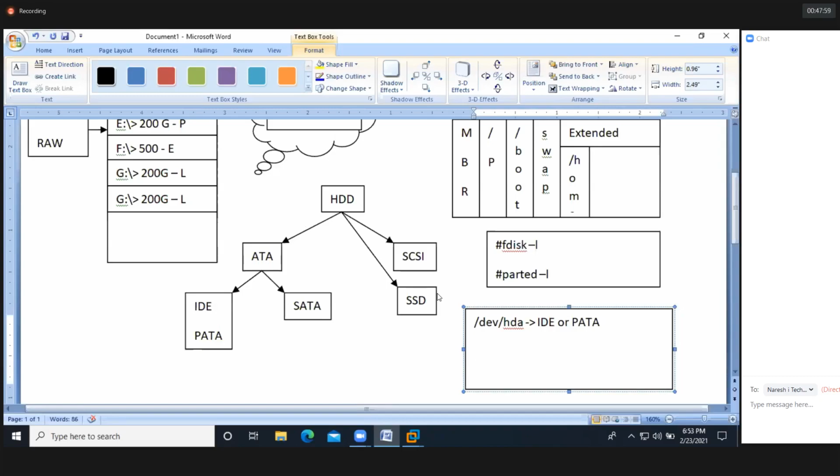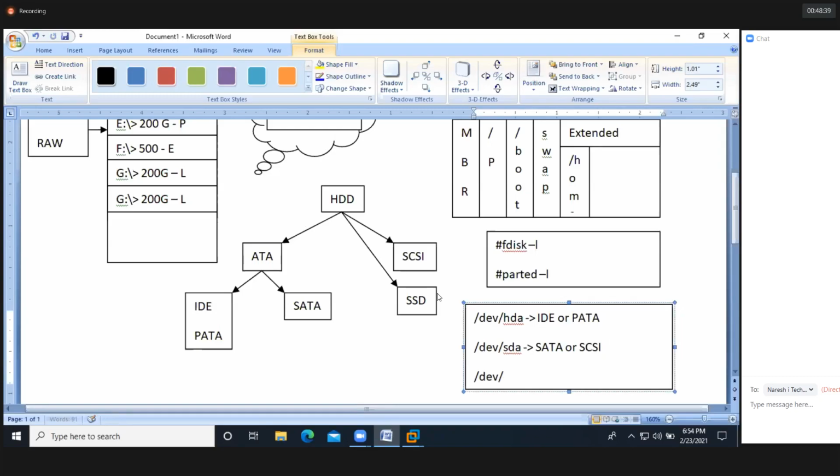An external hard disk drive is also HDD, not SSD. If you need to purchase an SSD external hard disk drive, it's expensive. So an external hard disk drive also works with the spindle motor itself. Okay. So /dev/sda is SATA or SCSI. Anyway, we are not going to use SCSI hard disks in our laptops, it's a bit expensive. Maximum we'll have SATA hard disks only.